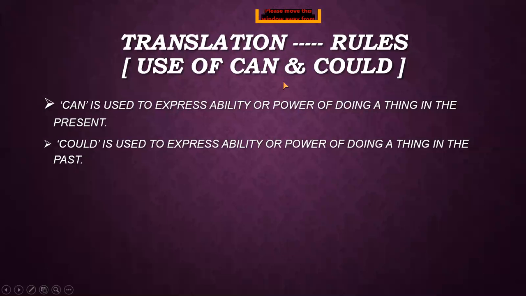Now I'm giving you some examples of the use of can and could. Can is used to express the ability or power of doing a thing in the present. It means when we are representing the present time and we show the power or ability to do something, we use can. And could, which is the second form of can, is used to express the same thing, that is, ability or power of doing a thing, but in the past time. Remember the difference between can and could. Can is used to show ability during the present time, and could is used to show ability during the past time.